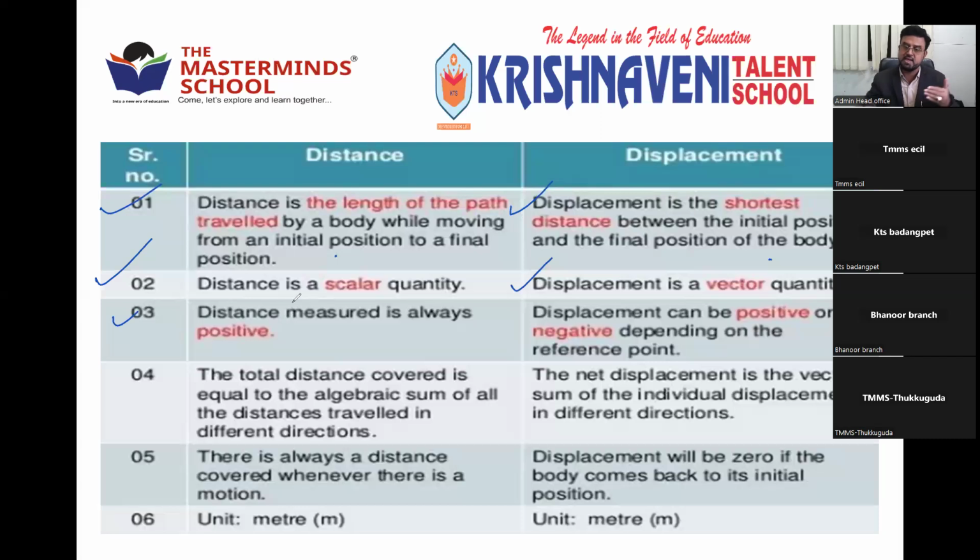If any direction is there, if it comes in opposite direction, it can get negative. As there is no direction, distance is always positive. Displacement can be positive or negative depending on the reference. Even it can be zero also, there is possibility. Not only positive, negative.